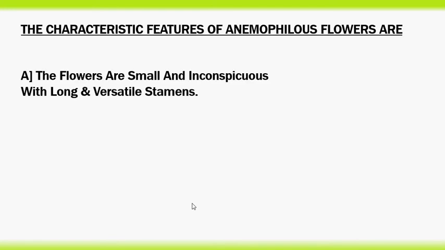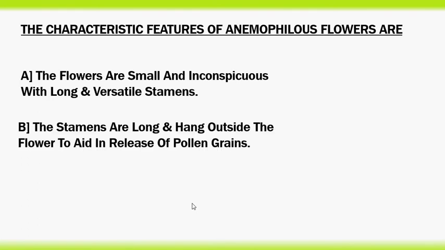The characteristic features of anemophilous flowers are: the flowers are small and inconspicuous with long and versatile stamens. The stamens are long and hang outside the flower to aid in release of pollen grains.